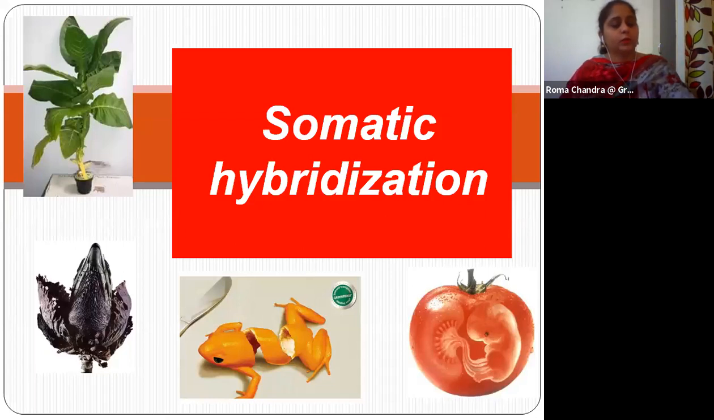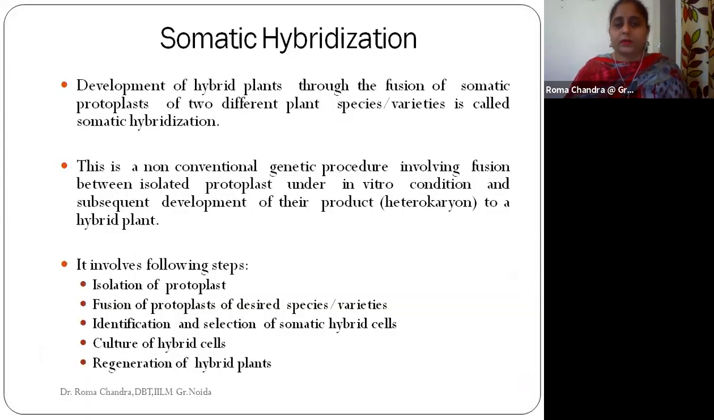So with respect to artificial seeds, I guess I am done with a brief introduction to artificial seeds and the methods. Now I want to talk about somatic hybridization. You have already talked about what somatic embryogenesis is. Next is somatic hybridization. The process of somatic hybridization involves the development of hybrid plants, and these plants are produced when the somatic protoplasts of two different species are fused together.